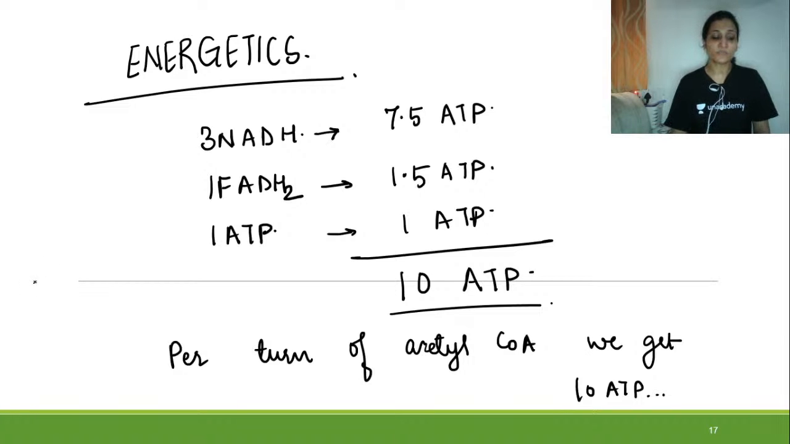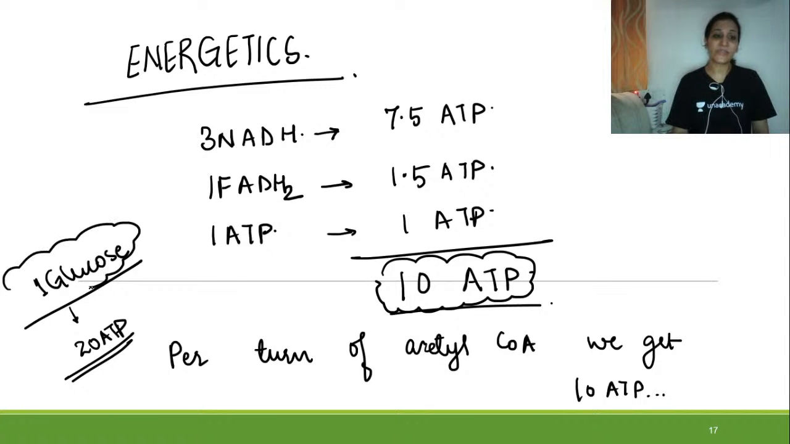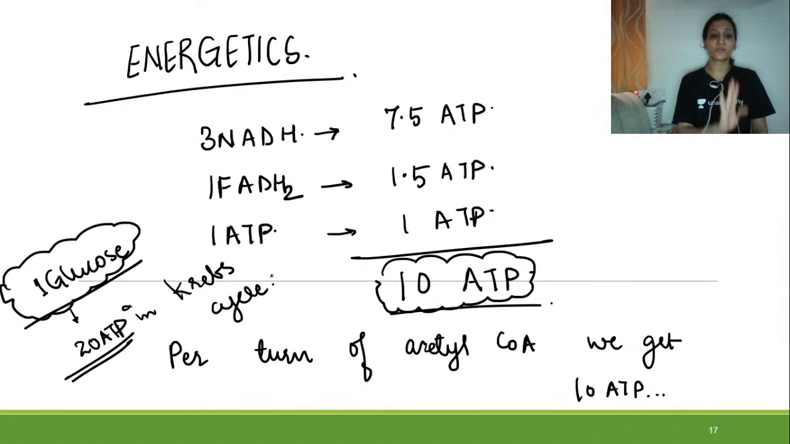So for one glucose, we are going to get 20 ATP. But in one Krebs cycle, we are going to get 10 ATP. Understanding what I am trying to say? 1 glucose will give you 20 ATP in Krebs cycle. So only for Krebs cycle, not for glycolysis. This 20 ATP is only for Krebs cycle. And one cycle of Krebs cycle is giving you 10 ATP. Right? So this is about energetics.